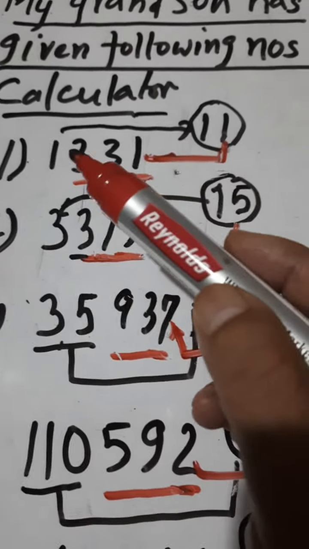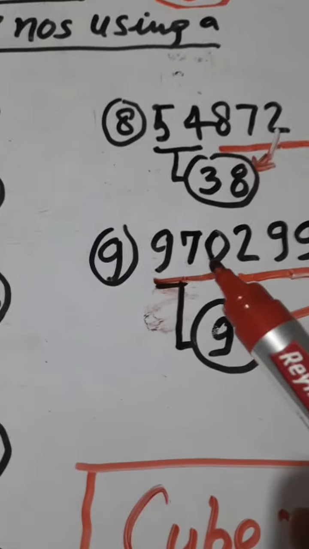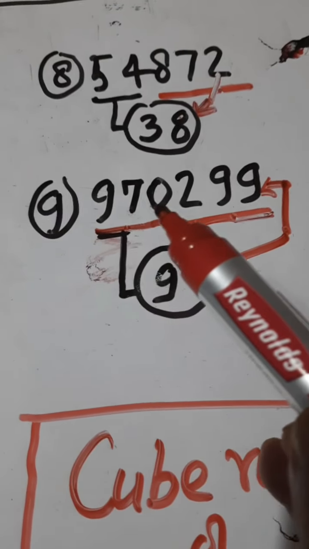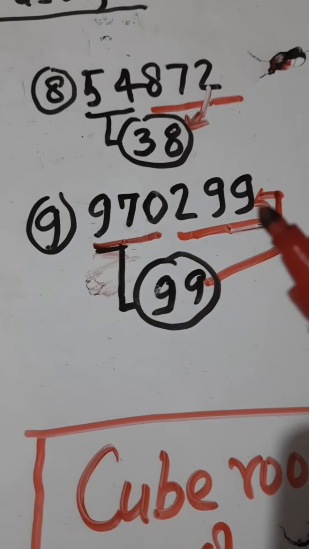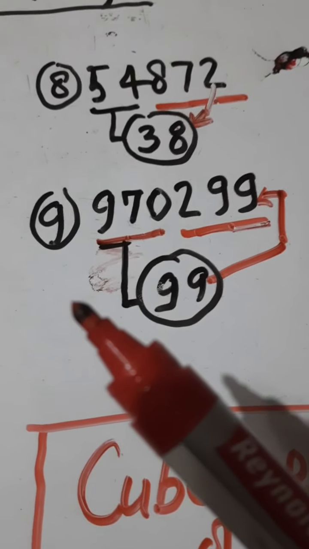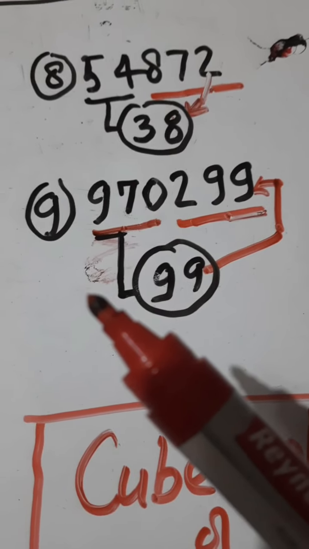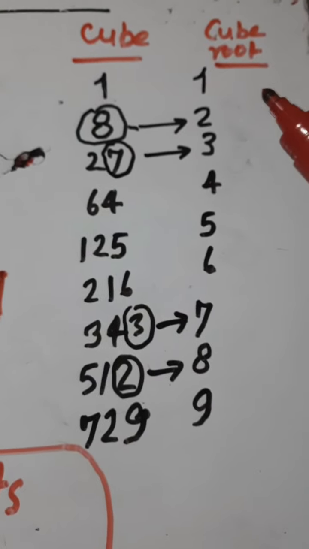Using the calculator, he has given me a list: 1331, 3375, 35937, ending in one number, a very big number, 970299. So I told him within no time I can give you the cube root using Vedic math. So let us see how I could do it. It can be played like a game with the children. See, let us examine the properties.